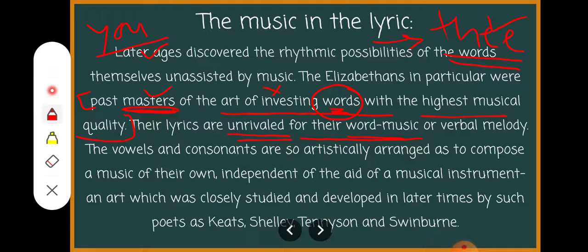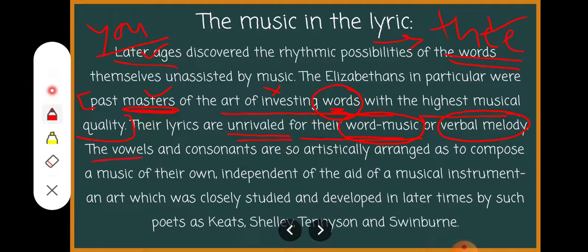The phrase is important: word music, or verbal melody. Melody, a song, means a particular rhythmic song. There were the words. The words themselves gave a musical component to the lyric. In the earlier case, the voice of the singer and the external instrument, these two things gave the lyric some kind of significance. But later on, in the later ages, what happened?